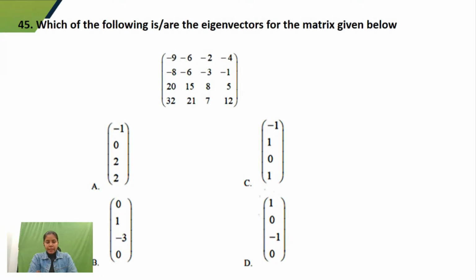It would not be exactly mentioned in the question. So if they have mentioned "is/are", you have to check for multiple selected options as well. They would not mention that this is MSQ or this is MCQ.